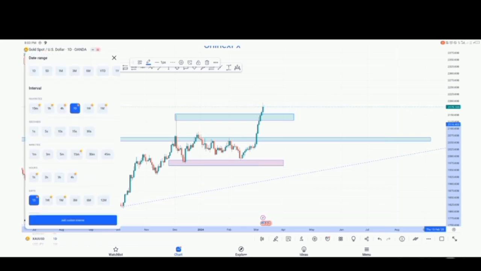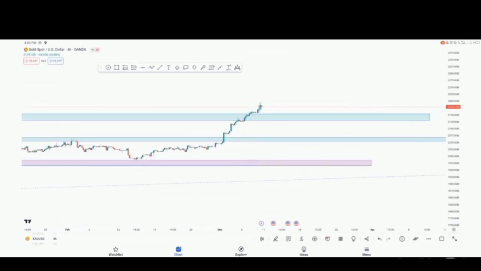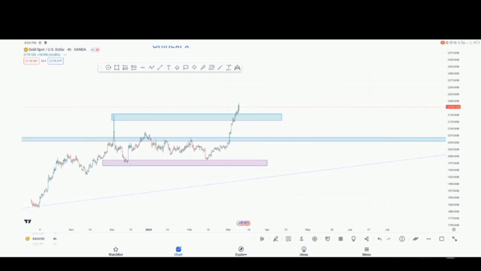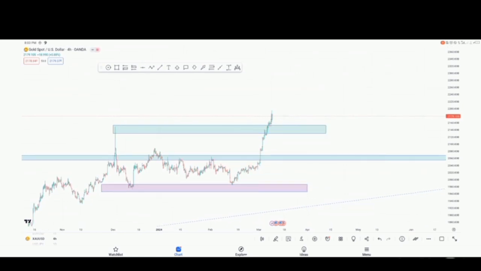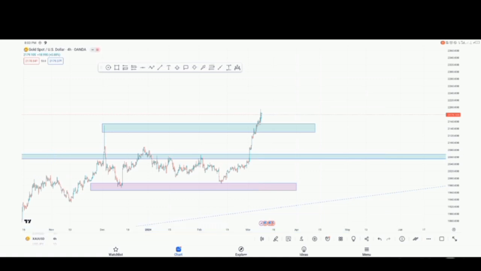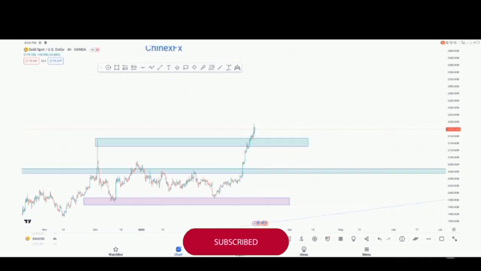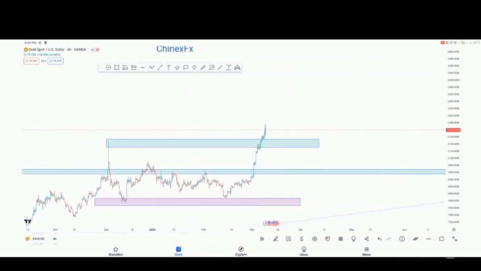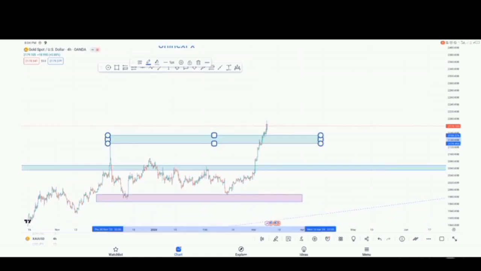So let's go down to the 4 hours time frame and see what we're expecting to happen. Right here on the 4 hours time frame, you can see that it's not very different from our daily time frame. This is a resistance that price has been respecting for a while before it broke out. So we're expecting price to come down to retest this particular zone right here and then continue to the upside. On the other hand, if it closes above this zone, we're expecting it to retest the zone and then continue to the upside.